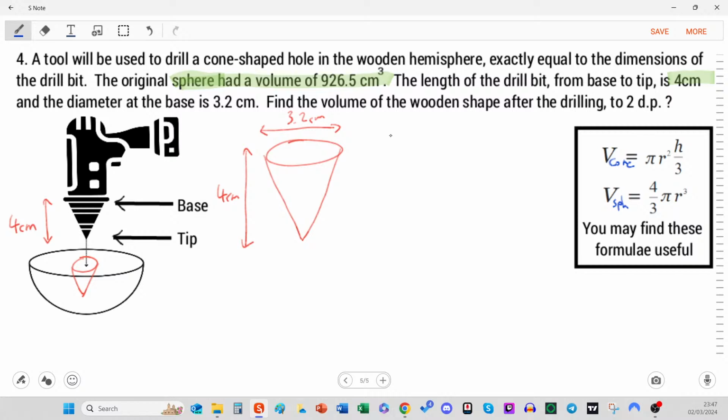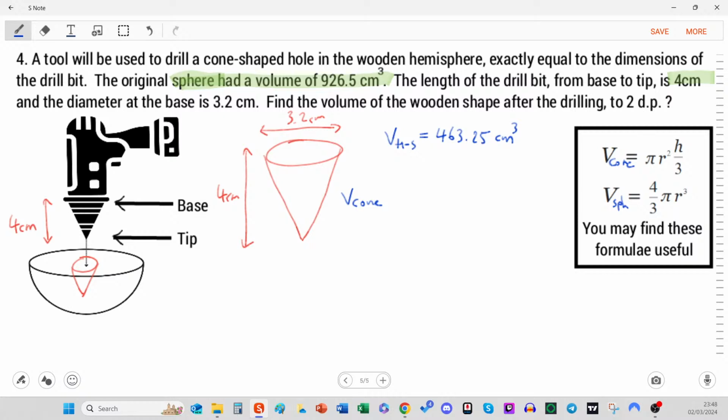So we have that the volume of the hemisphere is 463.25, and we're working in centimeters cubed. So now we need to find the volume of the cone. I think half the battle in all of these is just knowing what to do, isn't it?